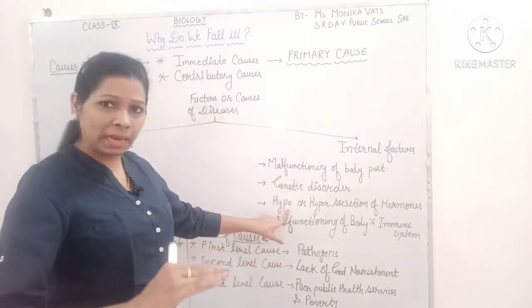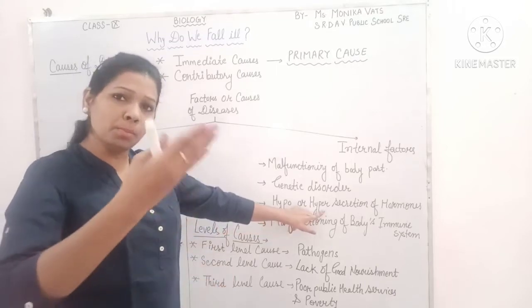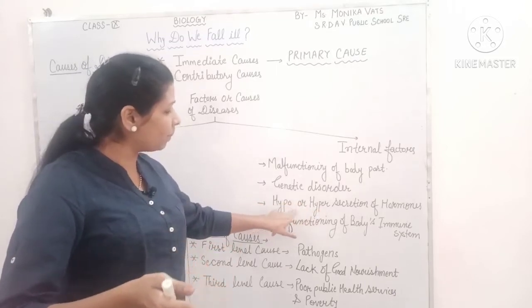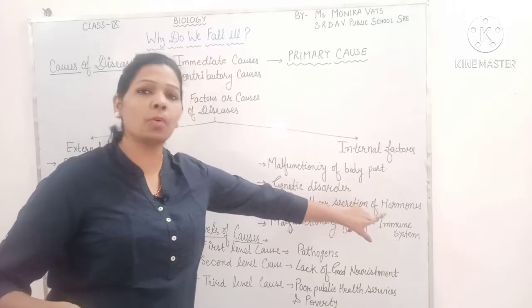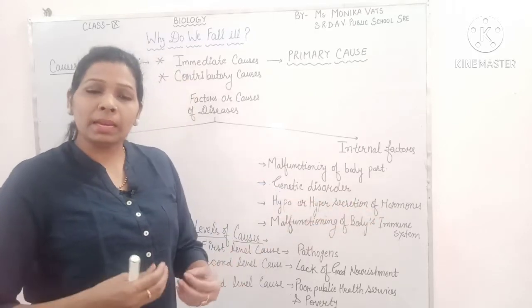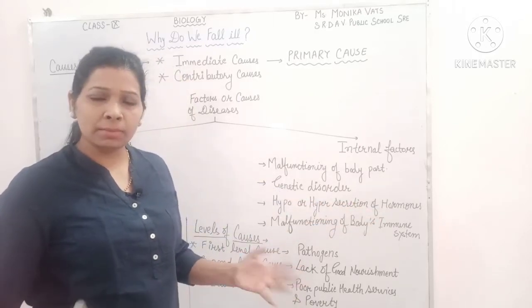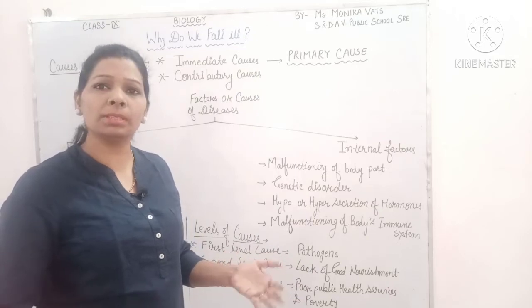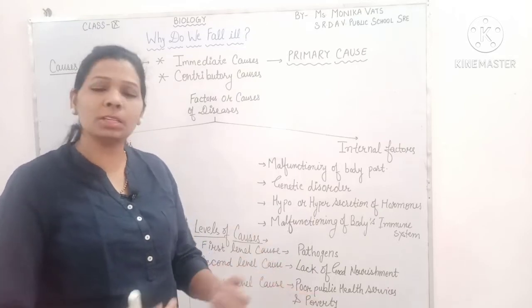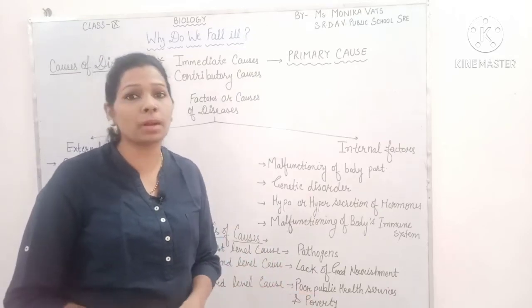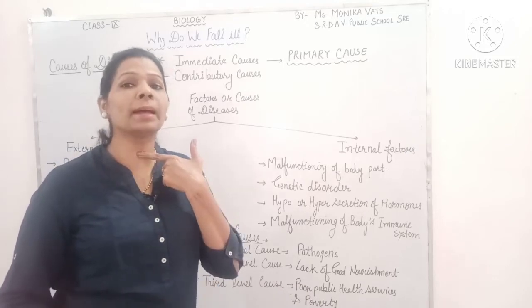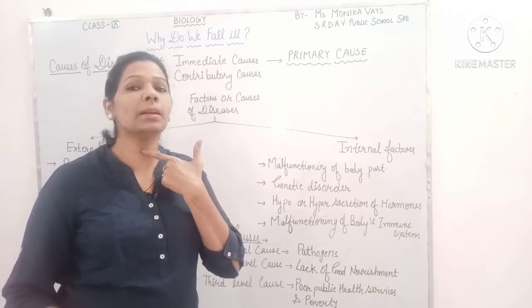Hypo means less. Hyper means more. So sometimes hypo or hyper secretion of hormones. In our body there are many glands which secrete different hormones and control different functions of our body. Like in the case of the thyroid, which is present inside our neck.